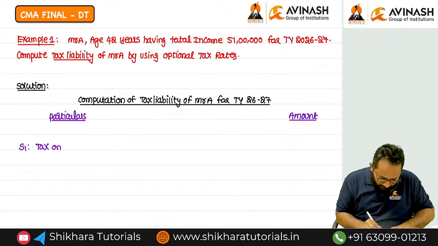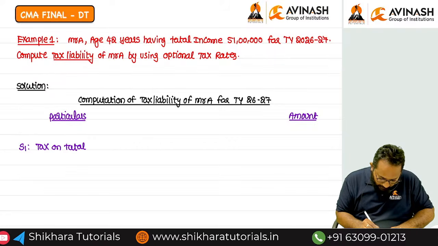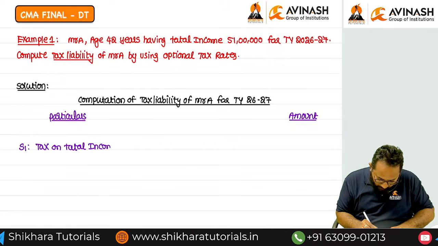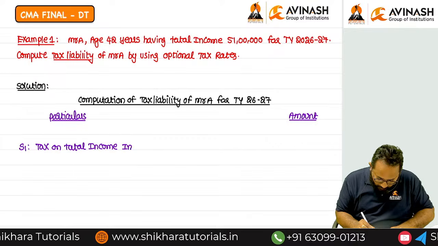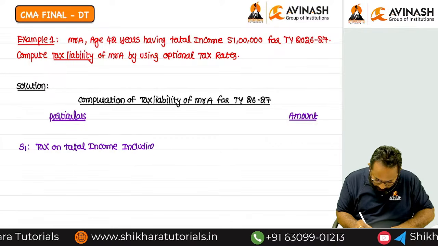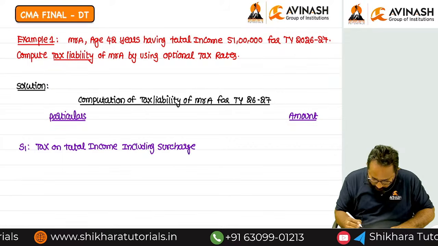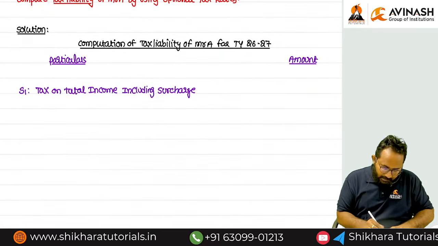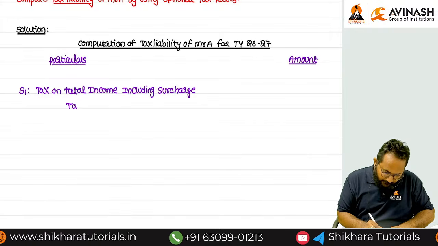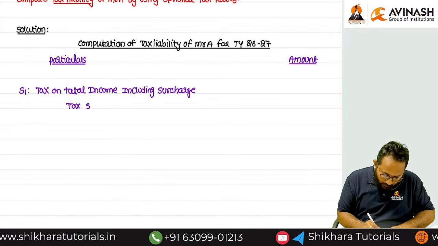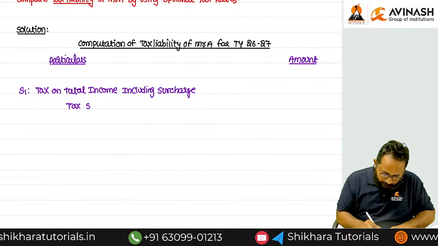That's why, in our discussions so far, tax on total income including surcharge. Tax on simply 51 lakh, right?